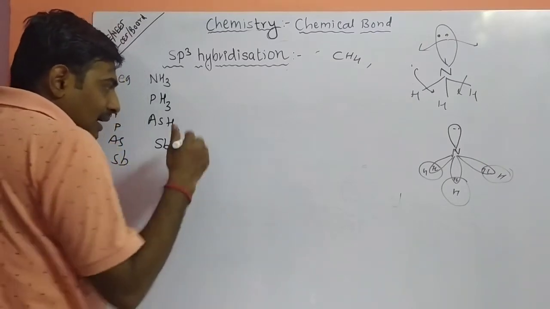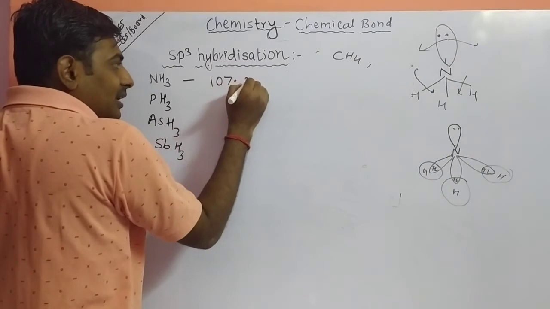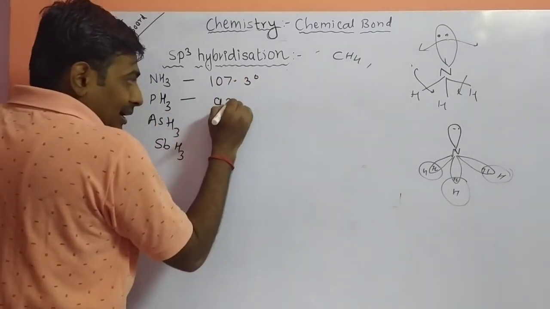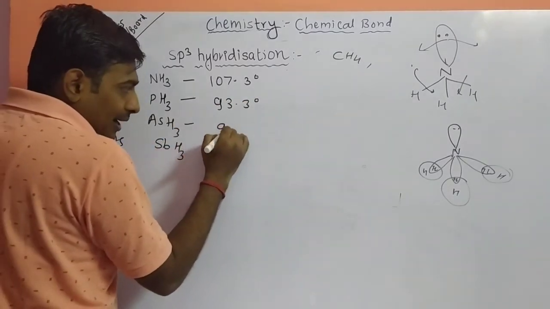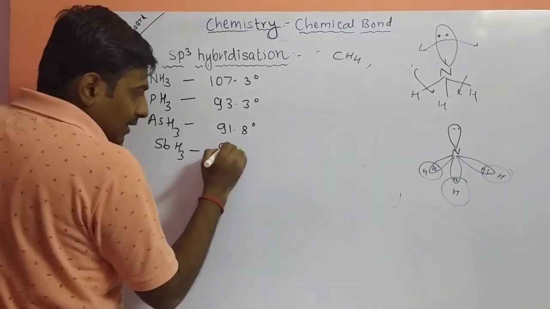So the bond angles are: first, 107.3 degrees. Second bond angle 93.3. Third bond angle 91.8, and the fourth bond angle is 91.5.